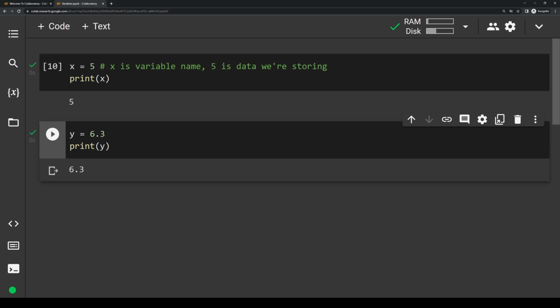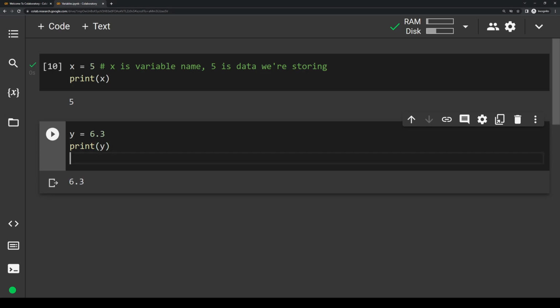I should really mention now that there's a really neat thing in Python: if you want to check what the type of your variable is, because maybe you're not sure, there's a really easy function for that. If I write type y underneath this line and run that, the output should say float, because y is of type float because it is 6.3, which is a decimal value. So if I run this, yep, you'll see 6.3 and then float.